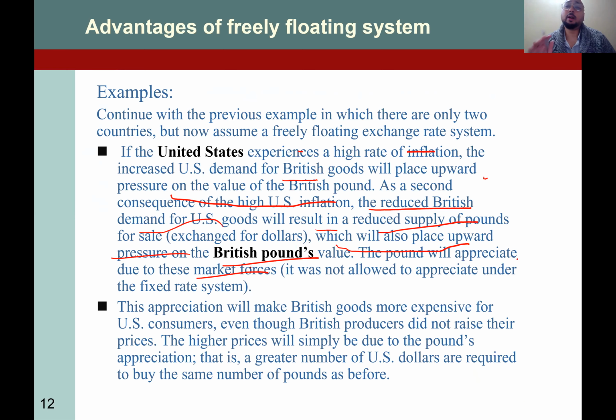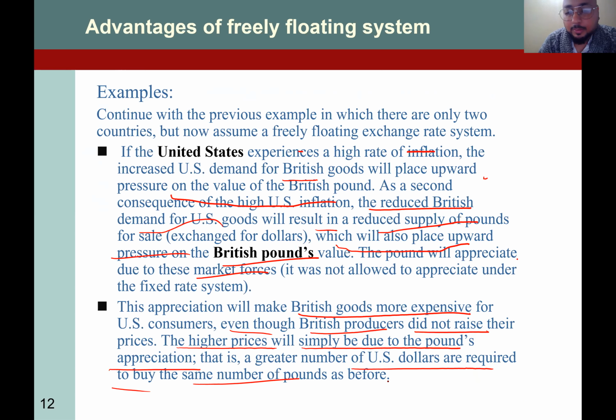In that case, British goods will now look more expensive for US consumers, so they will buy their local products. So in that case, inflation is not transferred from the US to the UK. This appreciation will make British goods more expensive, even though British producers did not raise their prices. The higher prices are simply due to the pound's appreciation. So a greater number of US dollars is required to buy the same product as before due to the appreciation of the pound. So in that case, one country's problem of inflation and unemployment remains in